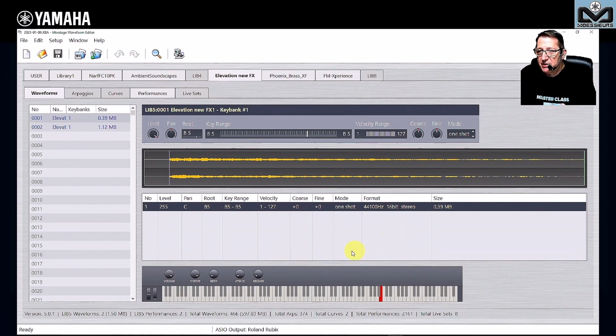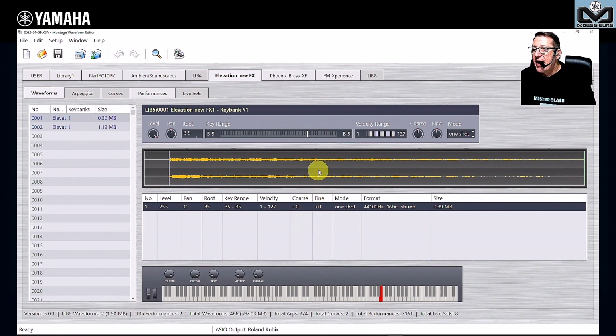If you want, you can, but here we play the sample inside the sound card and not going through the Modx or the Montage through the insert FX, etc. No, we play only the samples here. So if I have a complete waveform, I can play on the keyboard the complete waveform to hear if all samples are well done, I will say.